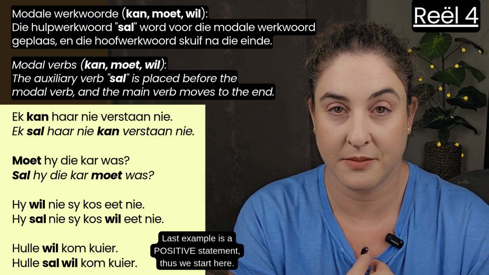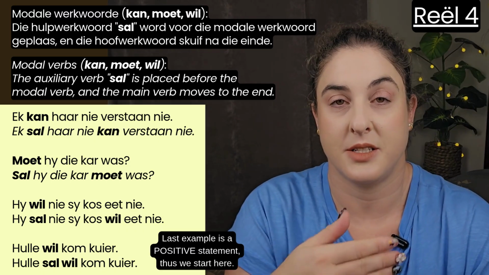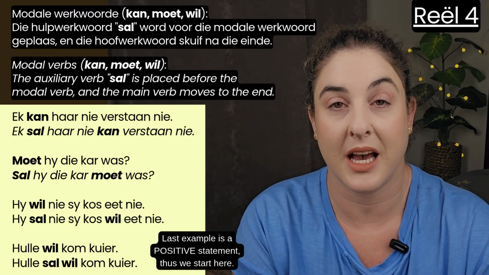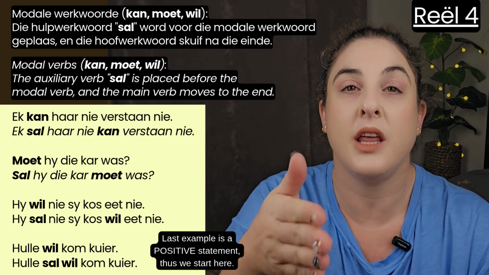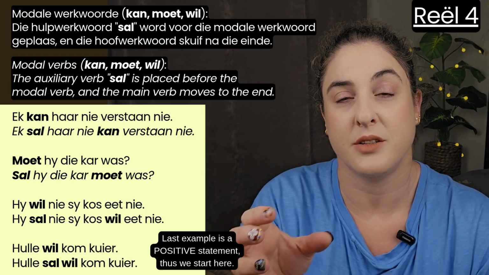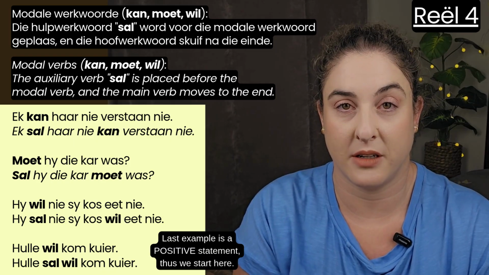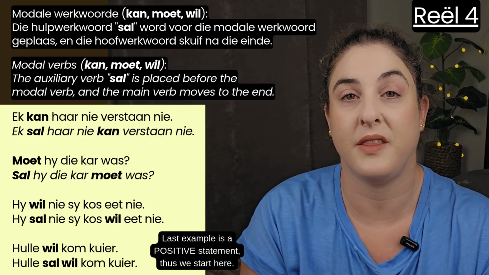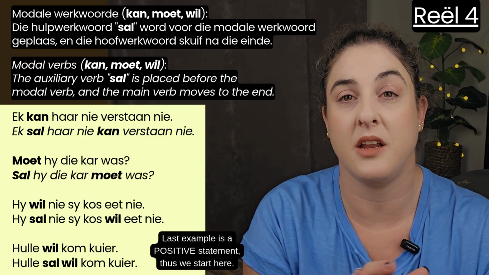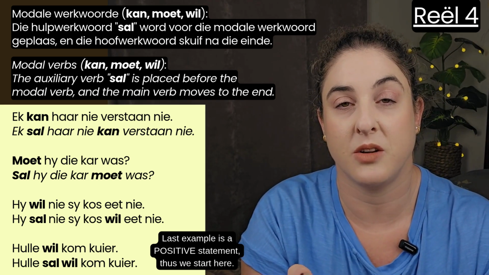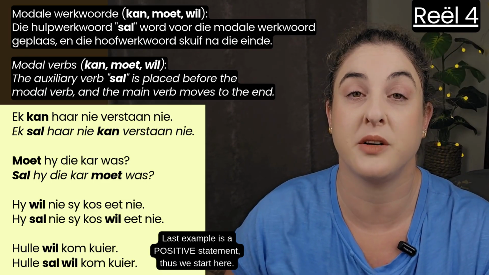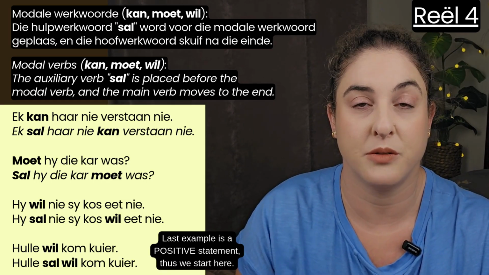You have ek, the subject, sal, and then you have haar nie, which is the object and the first negative, and then you have kan, the modal verb, and then the rest of the stuff. So learn the straightforward one, that last sentence example first, but then also learn what happens when it's a negative statement, because then you'll see that the object is not where it was in the straightforward positive statement. The object moves.